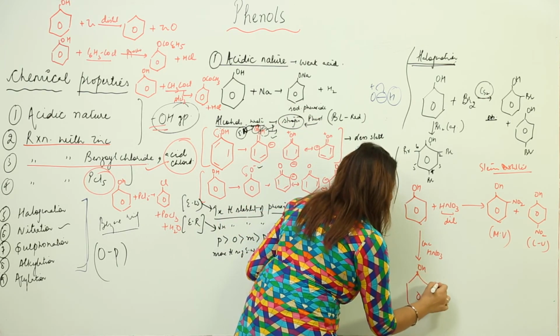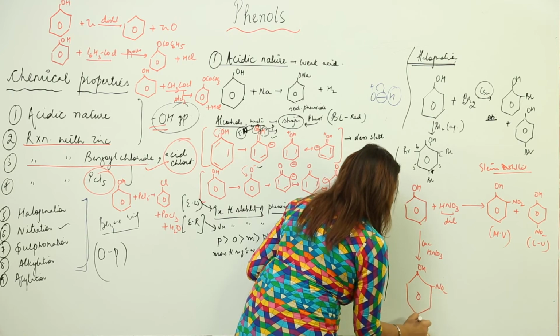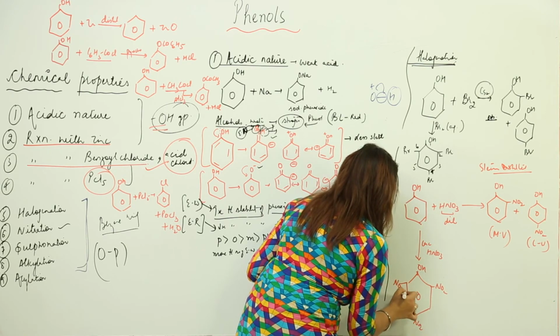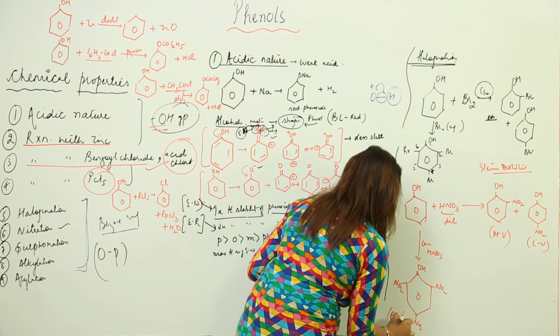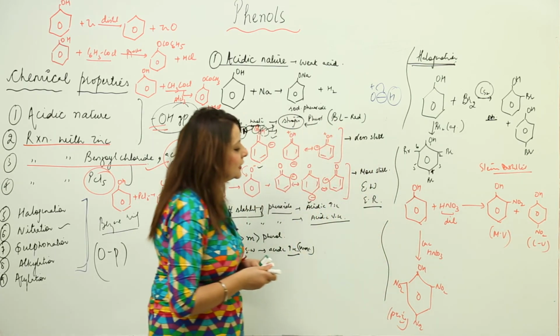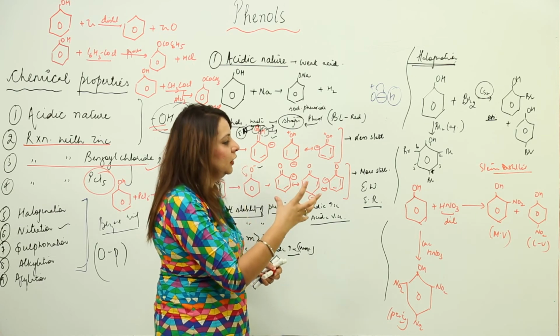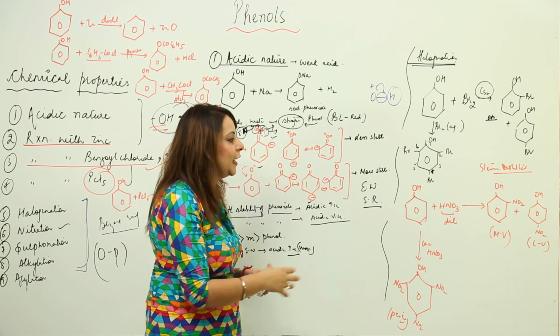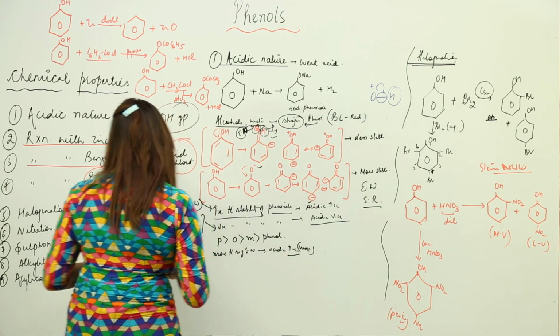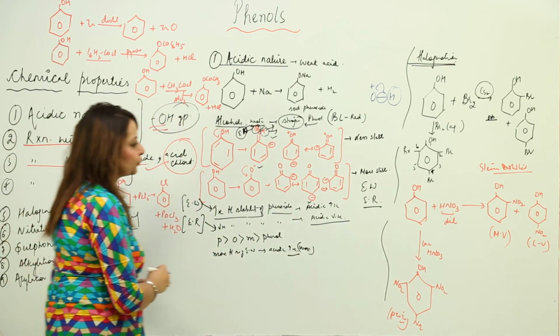That means again NO2 at all 3 positions. So this is something called picric acid. So when you take concentrated HNO3, you get picric acid, but when you take dilute HNO3, you get ortho-nitrophenol and para-nitrophenol. So the third reaction we are going to see is sulfonation.